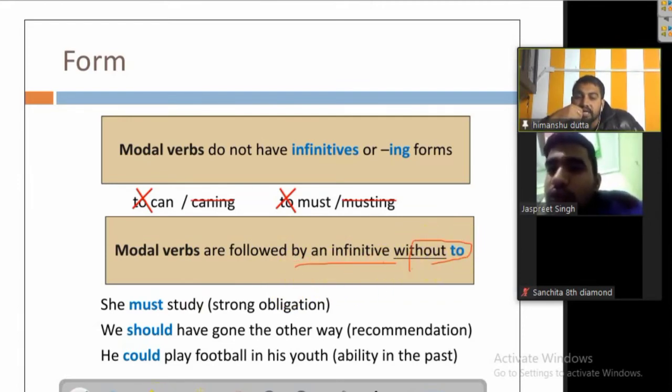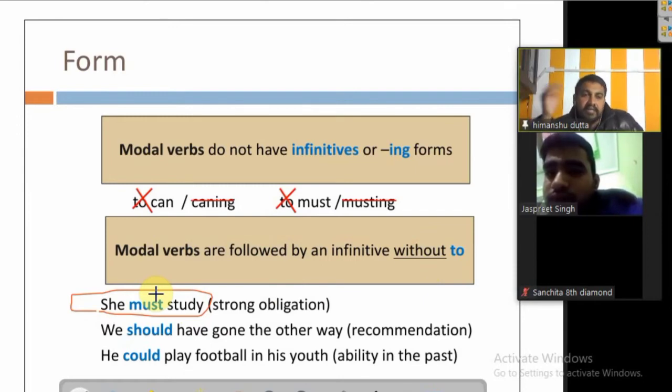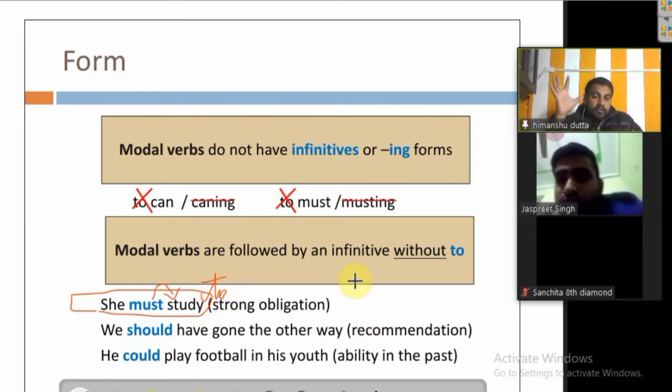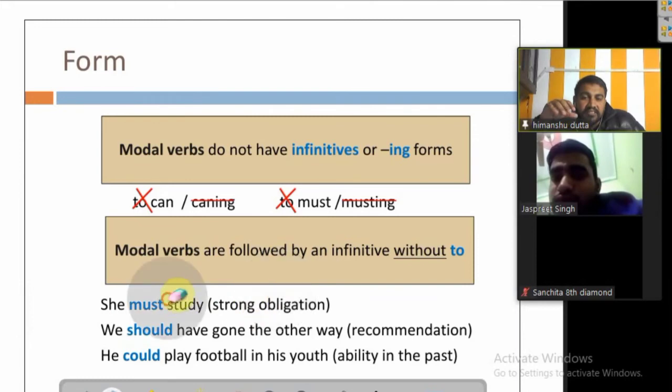That means to say, when the verb is written, obviously if we say he must study, we can say they must study, she must study, anything can be said. But here you see that we are writing straight away the infinitive without to. That means simply the verb without to. We can't write she must to study. What is the meaning of she must study?